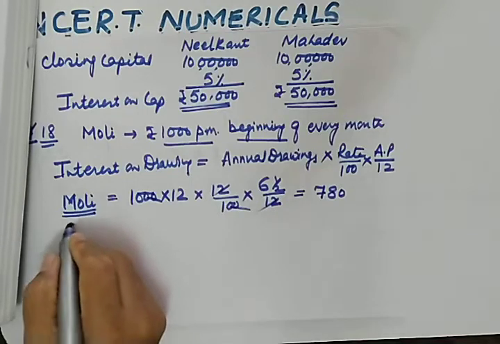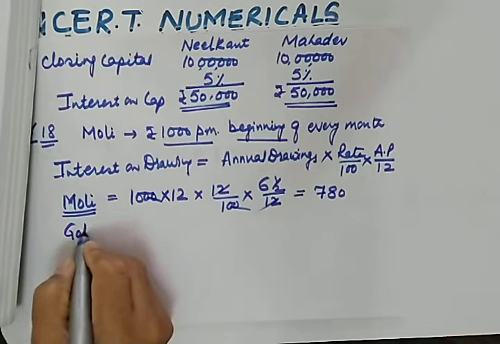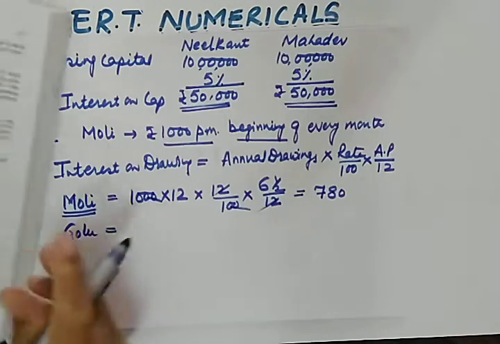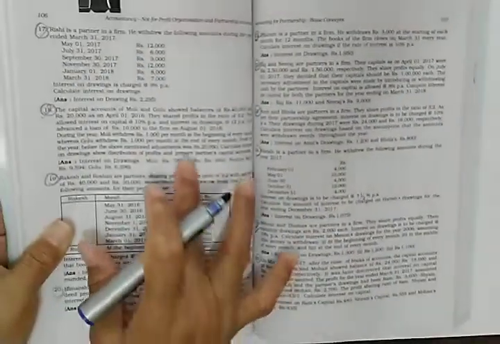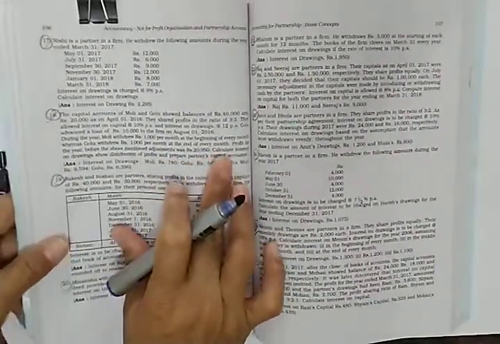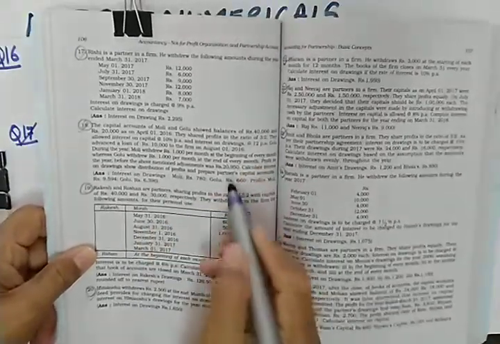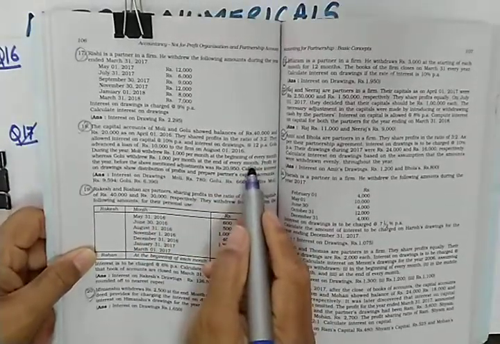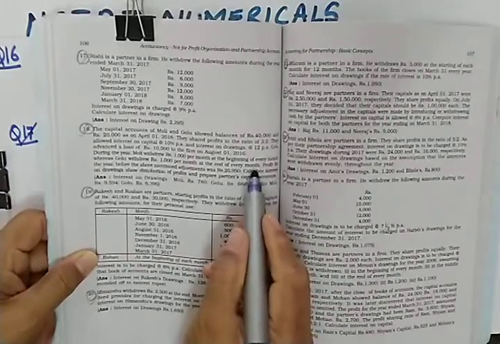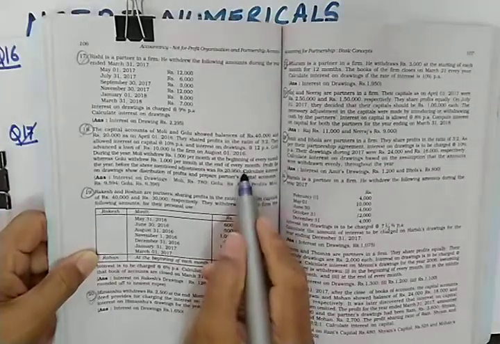Now let us calculate for Golu. Golu has withdrawn 1000 per month at the end of every month. So when end of every month is given to you, what will be the average period? Yes, it will be 5.5.